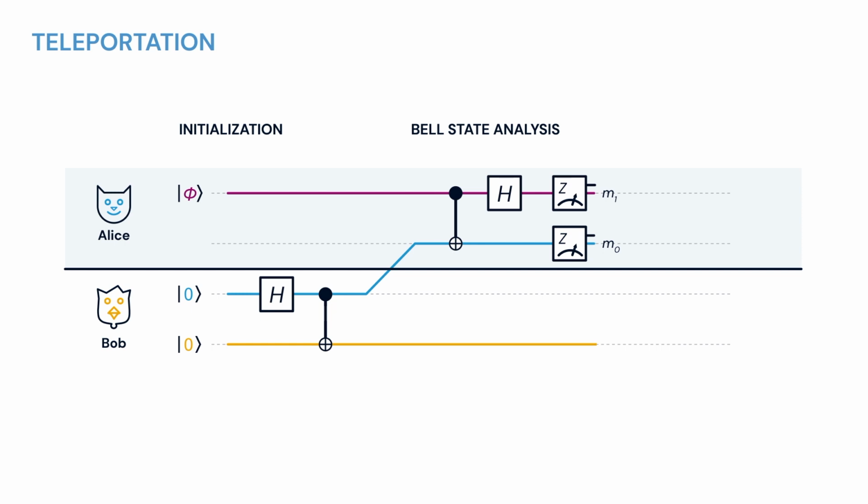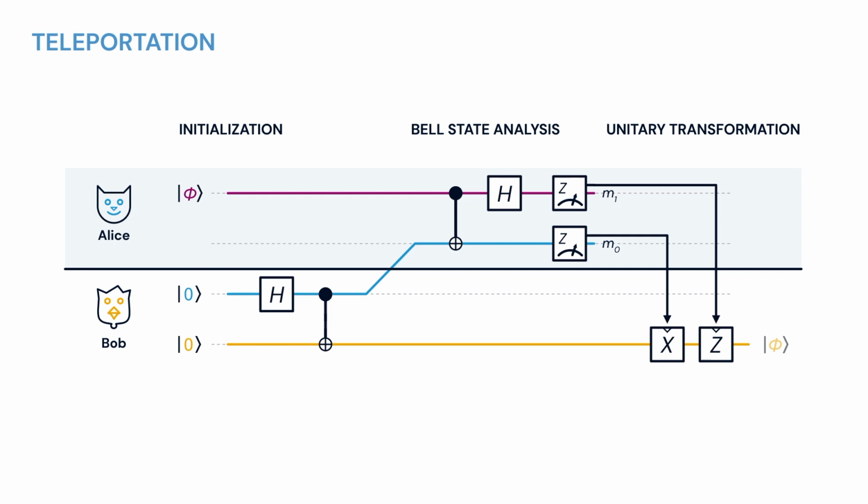The result, encoded into two classical bits, can be used to select which unitary transformation will be performed on the remaining party of the initial Bell state, such that finally we recover the prepared qubit.